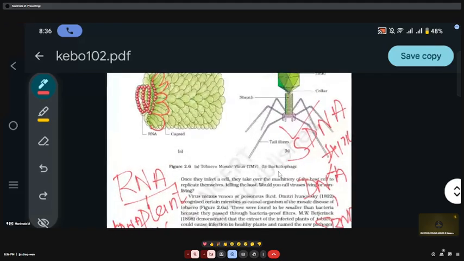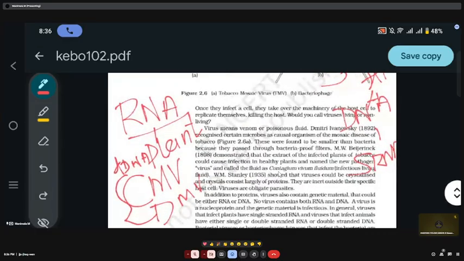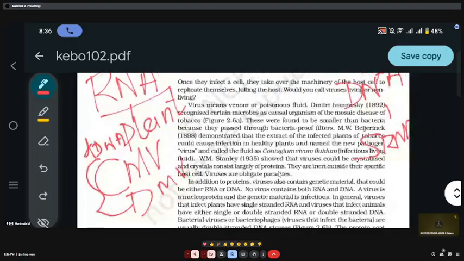Just listen once again. In the majority of plants, what is the genetic material? RNA. But in two organisms alone, DNA is the genetic material. What are they? In the majority of plants RNA is the genetic material, but in two, double stranded DNA is the genetic material. One is the cauliflower mosaic virus and another one is the dahlia mosaic virus. Any doubt?